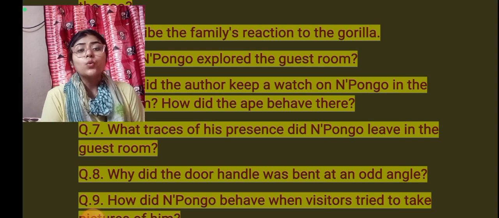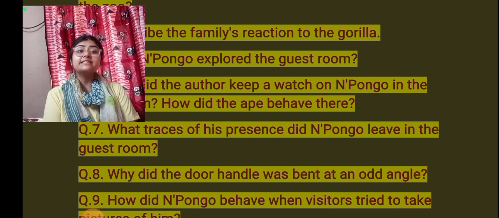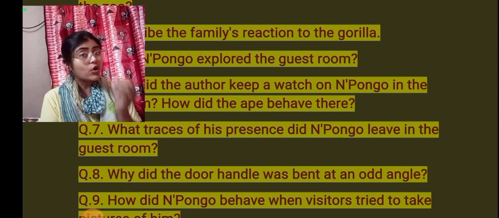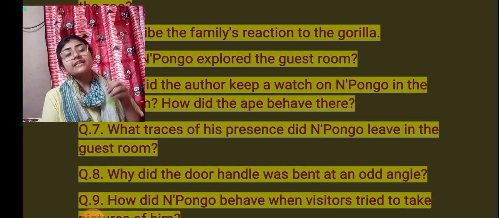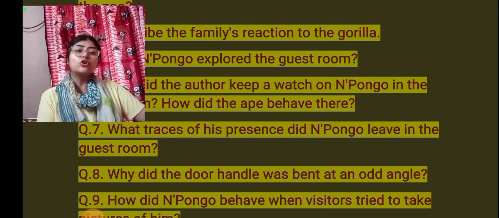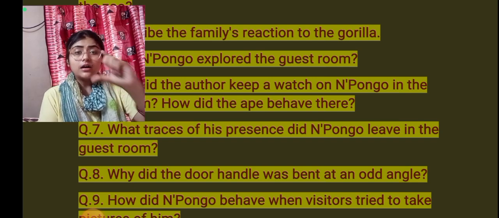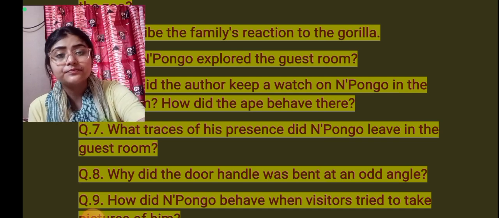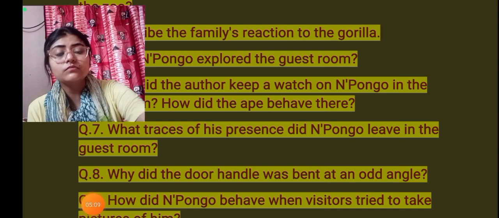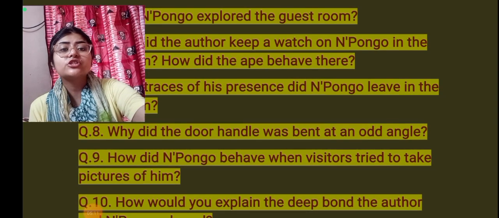That is, why was the door handle bent at an odd angle? That I have already discussed: Npongo was a baby gorilla and he attempted to get out of the house in any way, and that was how the door handle was bent at an odd angle. Okay, now come to question number 9.